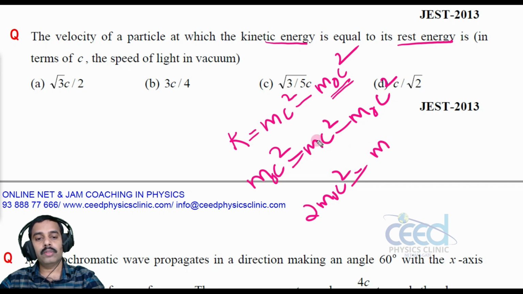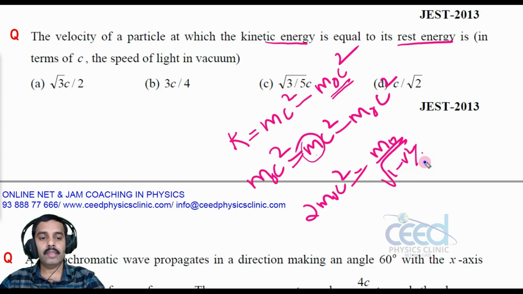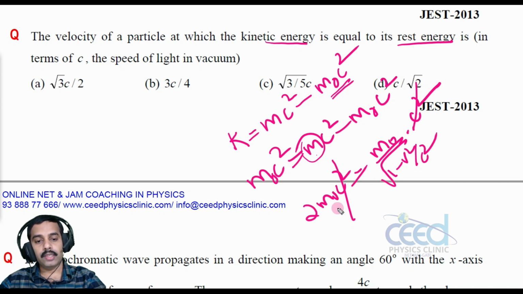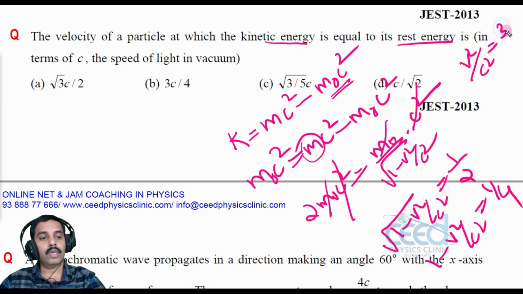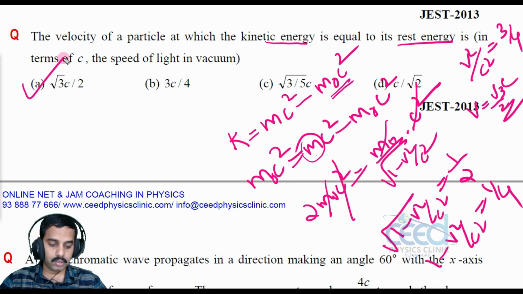What is m? mc square is the total energy, and the mass is the relativistic mass, that is m0 by root 1 minus v square by c square, into c square. The c square cancels and the m0 cancels, so root 1 minus v square by c square is equal to 1 by 2, that is 1 minus v square by c square is equal to 1 by 4. So v square by c square is equal to 3 by 4, and v is equal to root 3 by 2 c. So option A is correct again.